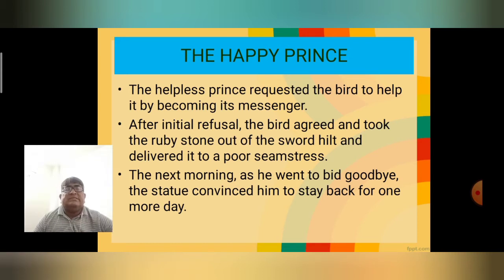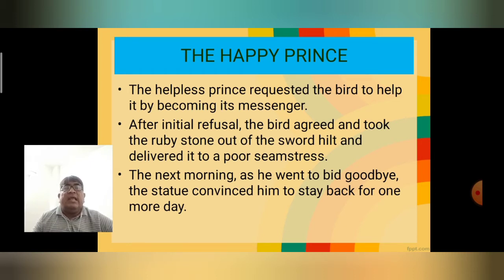The helpless prince requested the bird to help by becoming his messenger. The little swallow became the messenger as per the command of the Happy Prince. But initially the swallow refused strictly, saying that he wanted to go to Egypt, as his friends, the other birds, had also left this place and gone to Egypt, and he was a little late to reach there. But the Happy Prince requested the swallow to help these needy people.